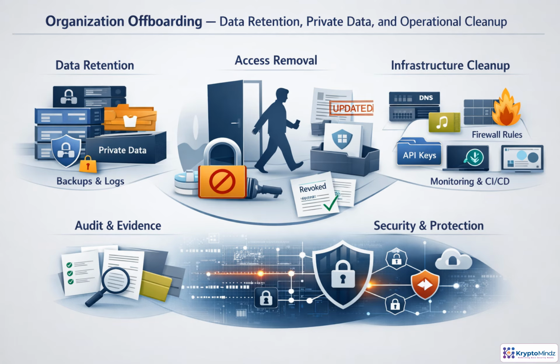The closure process also has to preserve evidence and remove dependencies. Decide what must be retained: ledger records, private data, backups, logs, and audit evidence. Stop future private data sharing by updating collection membership where needed. Remove operational access through DNS, firewall rules, API keys, monitoring accounts, and CI/CD permissions. Finally, capture proof of the final state. The goal is straightforward: preserve auditability while preventing any future unauthorized access.